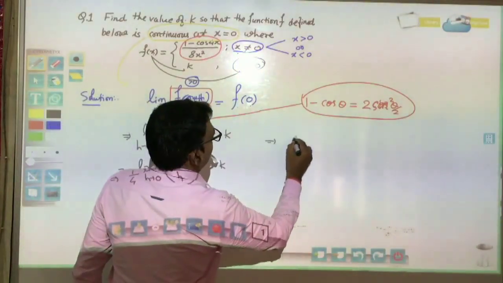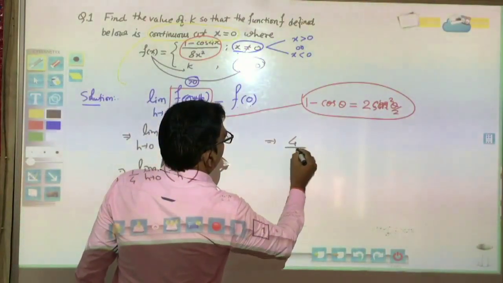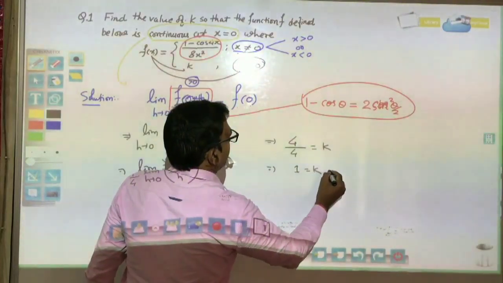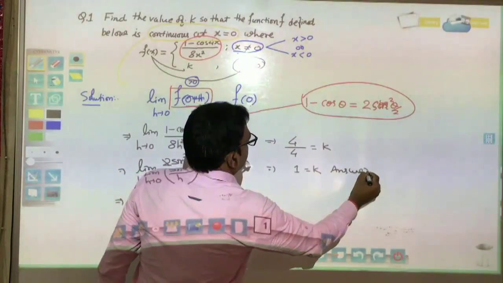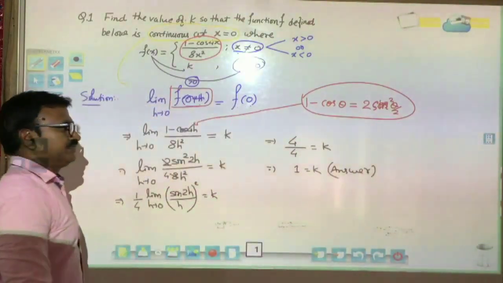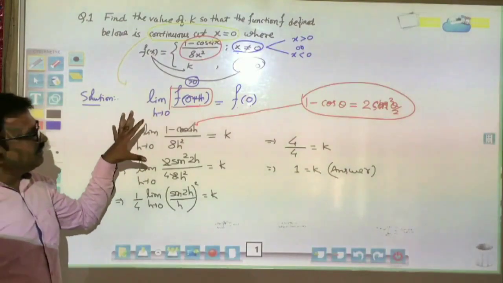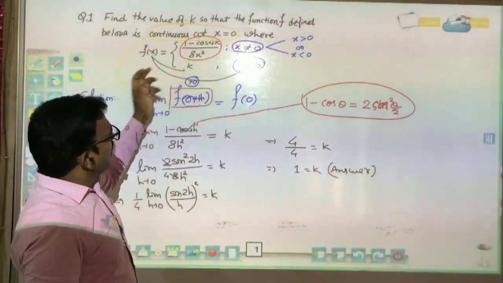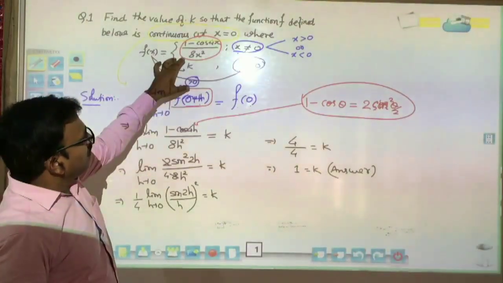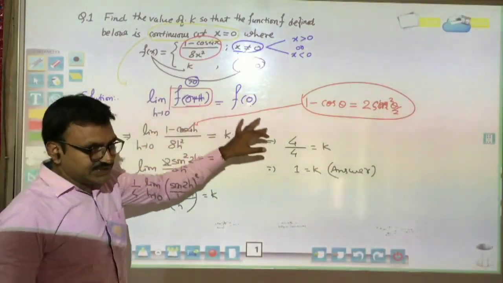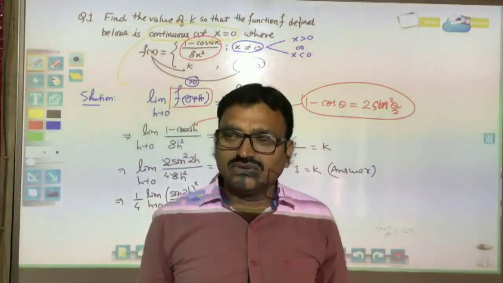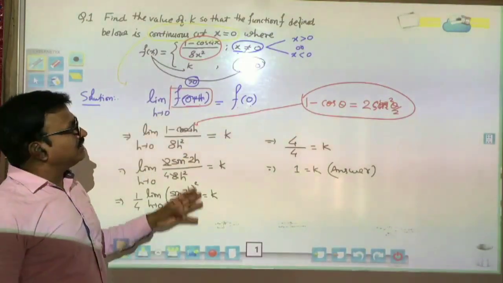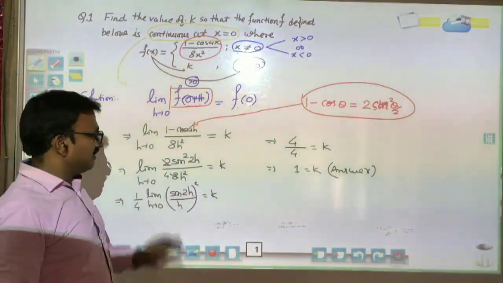The answer will be 4 divided by 4 is equal to k, and 1 is equal to k, and this is the answer. Hence this is solved. So in this way we will solve the problem. In this question you can solve by 0 plus h or 0 minus h, but in both ways the answer will be the same because the function is continuous. So this is our first question.